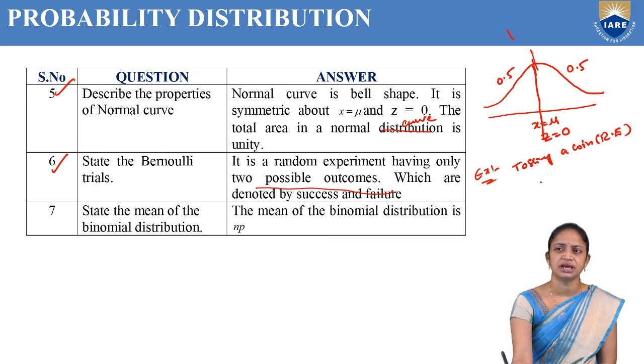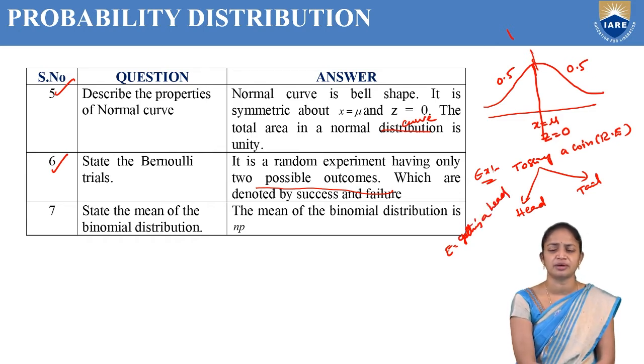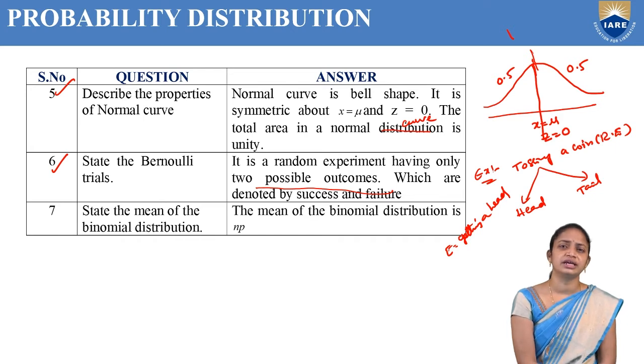In tossing a coin, we get head and tail. Here I am taking the event as getting a head, so getting a head means success.